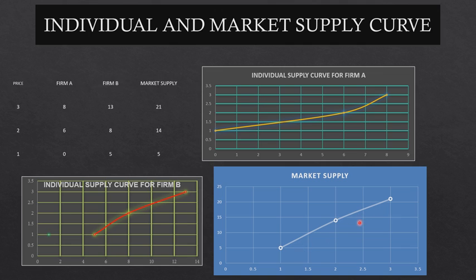It is an upward sloping market supply curve, also called the industry supply curve. Price is on the vertical axis and supply is on the horizontal axis. So this is all we have on individual and market supply schedule and supply curve. I hope you understood this topic. In the next video we'll discuss the graph.